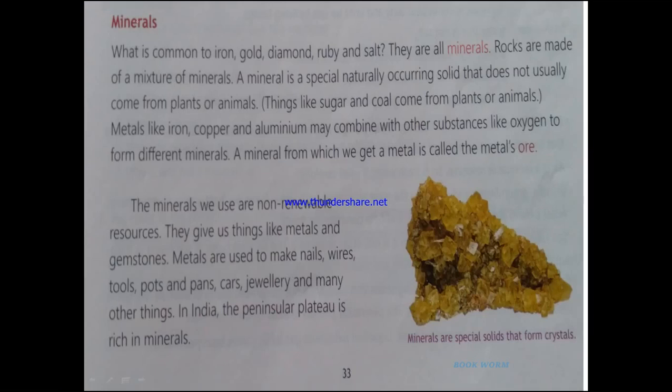Now, let's talk about minerals. What is common to iron, gold, diamond, ruby and salt? They are all minerals. Rocks are made of mixtures of minerals. A mineral is a special naturally occurring solid that does not usually come from plants or animals. Things like sugar and coal come from plants or animals. Metals like iron, copper and aluminium may combine with other substances like oxygen to form different minerals. A mineral from which we get a metal is called the metal's ore.